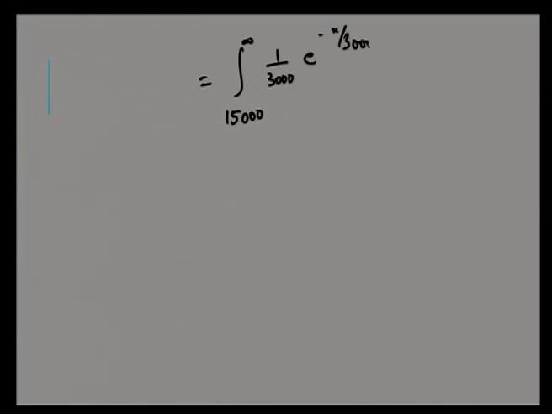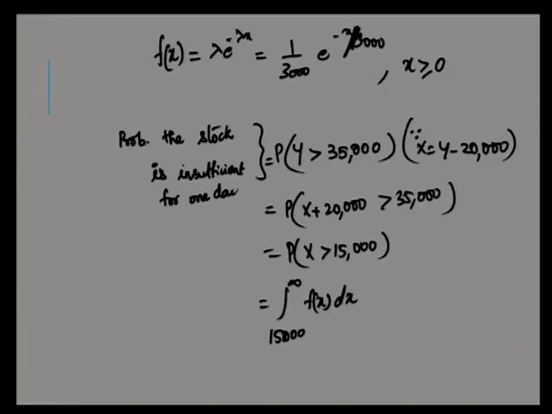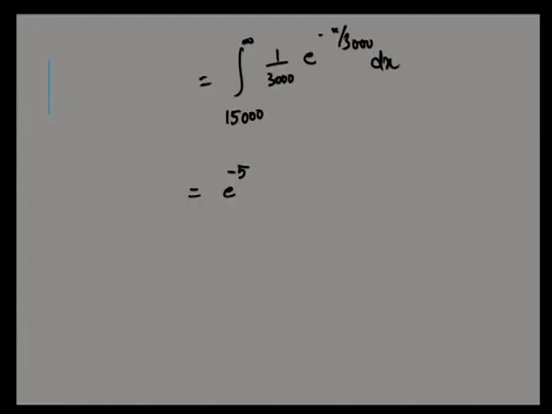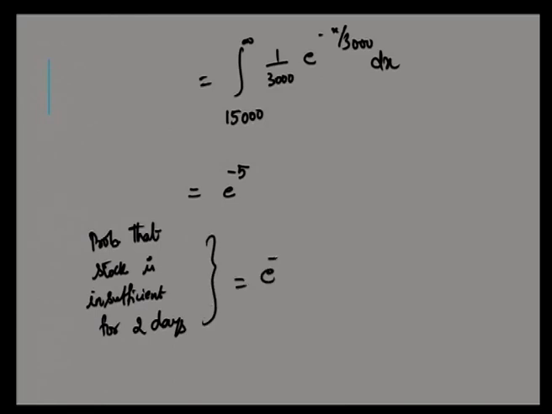After careful integration, this is equal to e power minus 5. This is the probability of stock being insufficient for 1 day, right? So, the probability that stock is insufficient for 2 days will be e power minus 5 into e power minus 5.